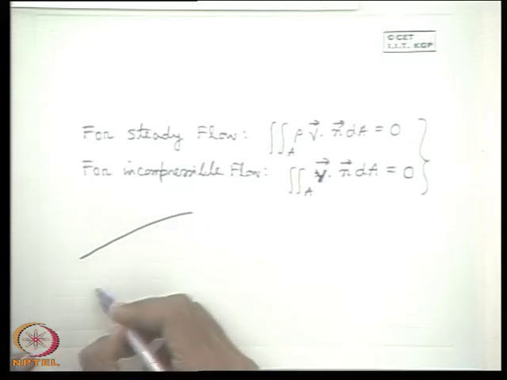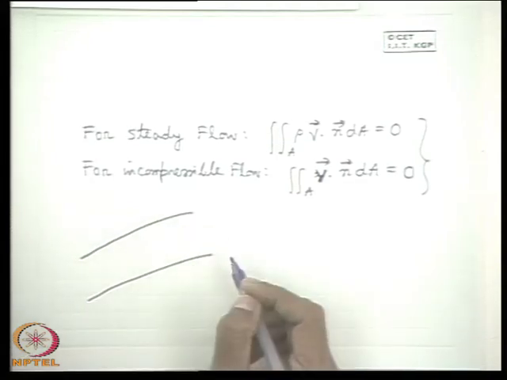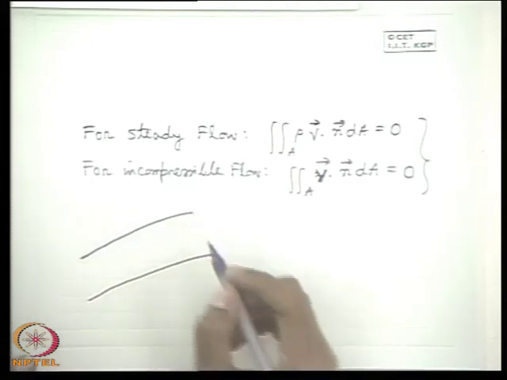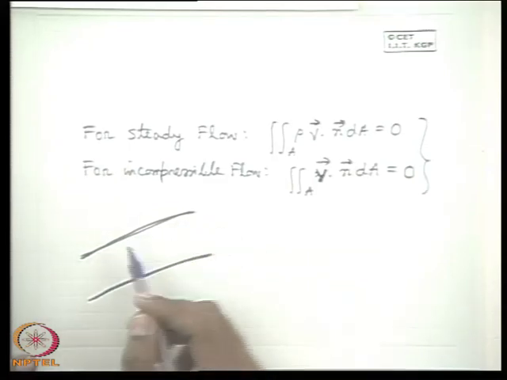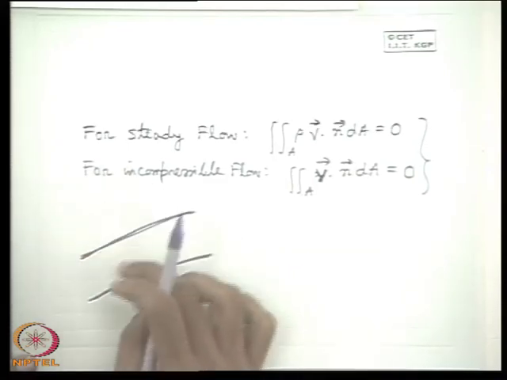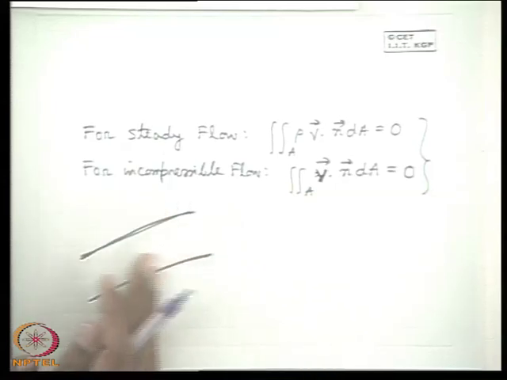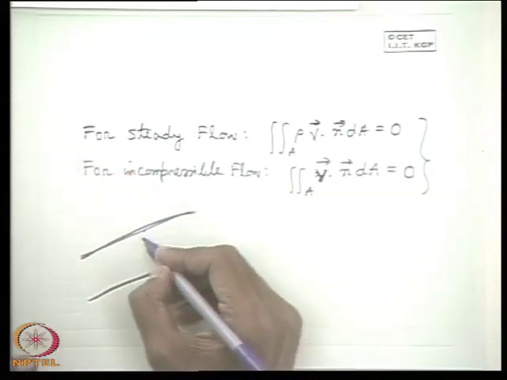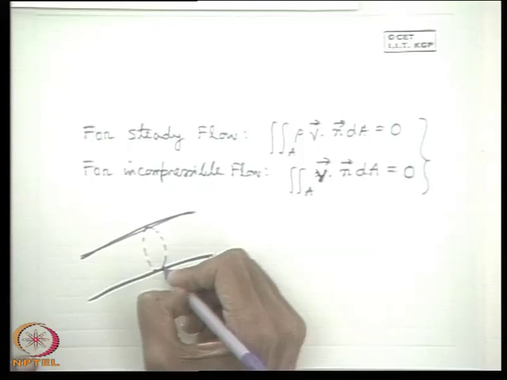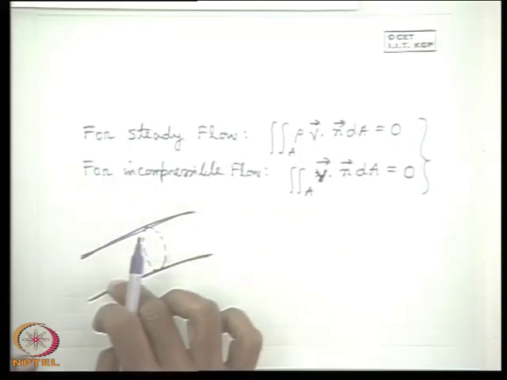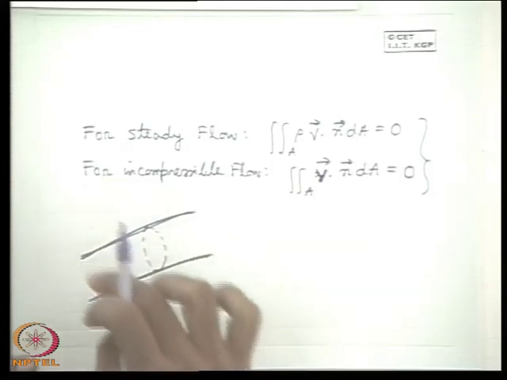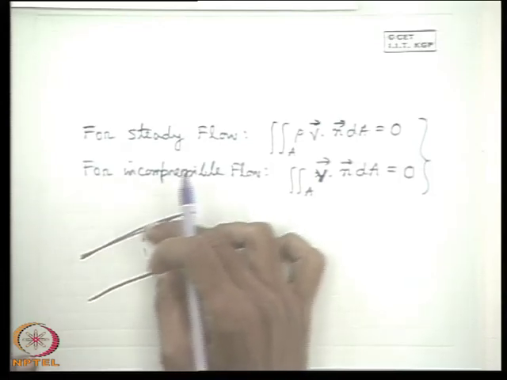Let us consider a channel formed by two streamlines. Sometimes we describe a stream tube, a tube formed by different streamlines, where the surface of the tube is the stream surface, whose cross-sectional area is a circle. But we can think of a channel also, which has some depth and is bounded by two streamlines.